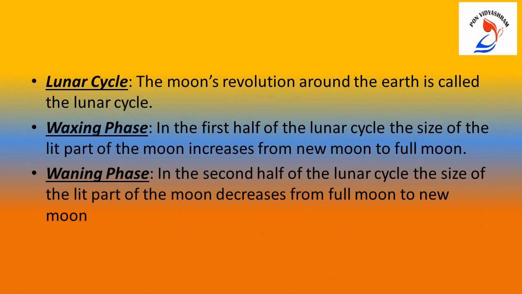What's a lunar cycle? The moon's revolution around the earth is called the lunar cycle. Waxing phase. In the first half of the lunar cycle, the size of the lit part of the moon increases from new moon to full moon. And waning phase, in the second half of the lunar cycle, the size of the lit part of the moon decreases from the full moon to new moon.